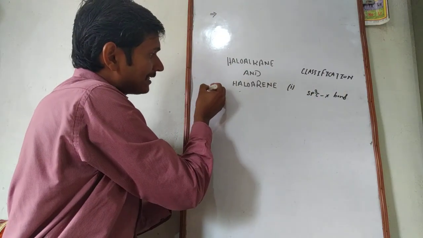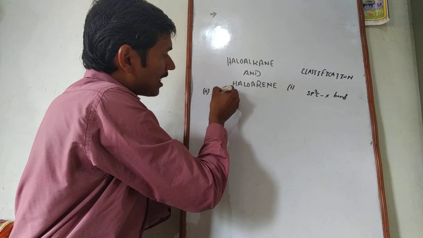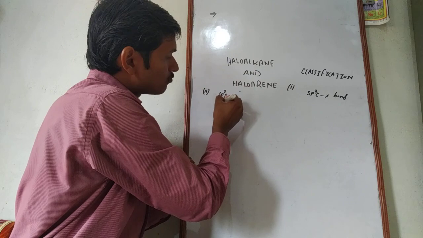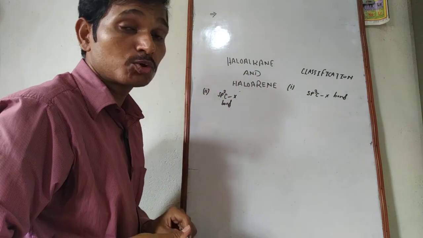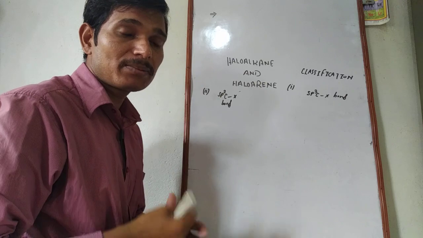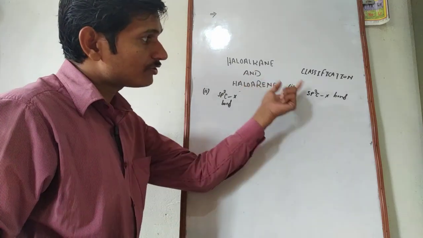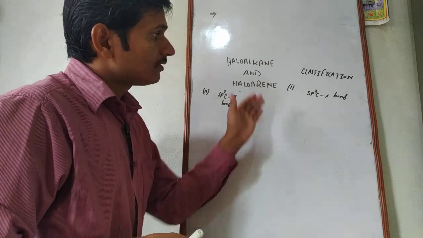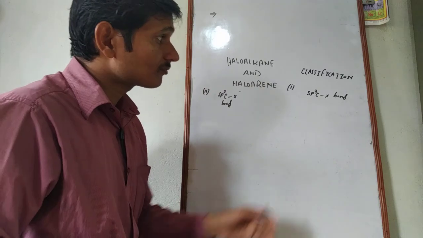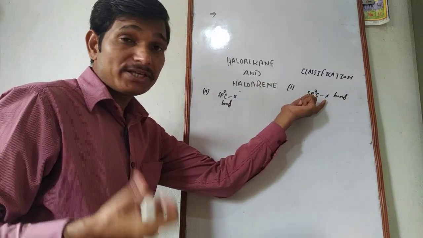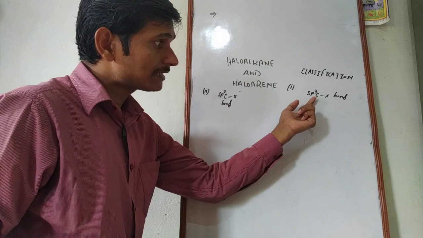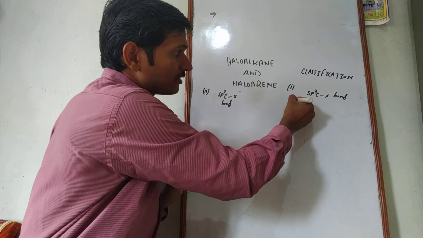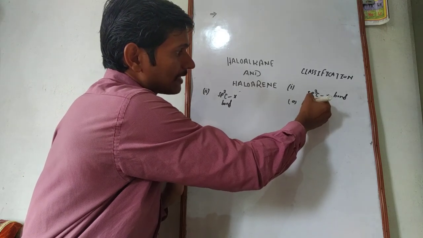While on the other hand, the second category falls under the sp2 hybridized carbon atom-X bond. So monohaloalkane and monohaloarenes may be further divided on the basis of these two types of bonds. Let's start with the first one. The first one, monohaloalkane or monohaloarene which contains an sp3 carbon-X bond, may be further divided, and the first class we face is haloalkane.